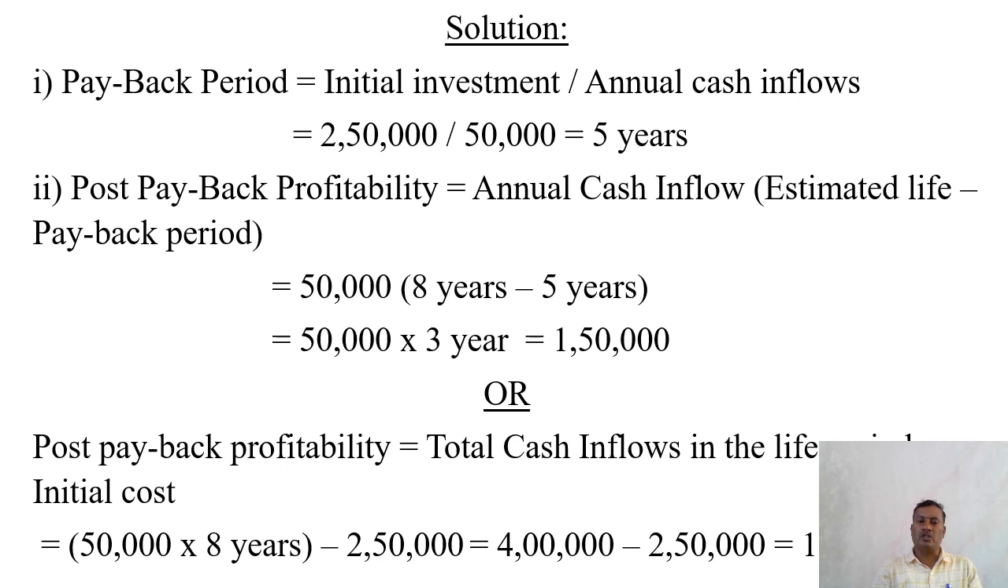There is another formula for this. Post payback profitability is equal to total cash inflows in the whole life of the asset minus initial cost. So here annual cash inflow is given 50,000, life is given 8 years, so it becomes 50,000 into 8, that becomes 4 lakh, and initial investment we have spent 2,50,000, so 1,50,000 is post payback profitability. There are two formulas. Based on the information you can use either formula.